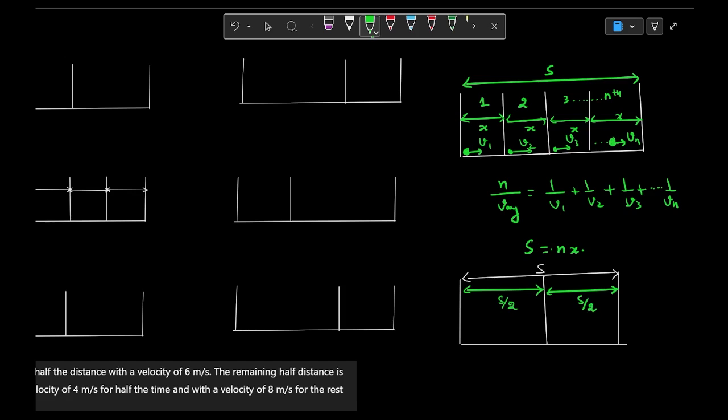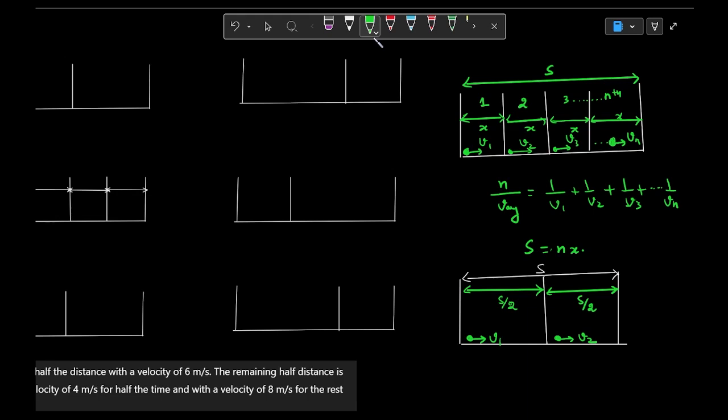The speed for the first part is v1 and the speed for the second part is v2. Whenever you see questions like these, it would be mentioned that the body is moving the first half distance with v1 speed and the second half with v2 speed. Then they will ask you to find the average speed of the whole journey.